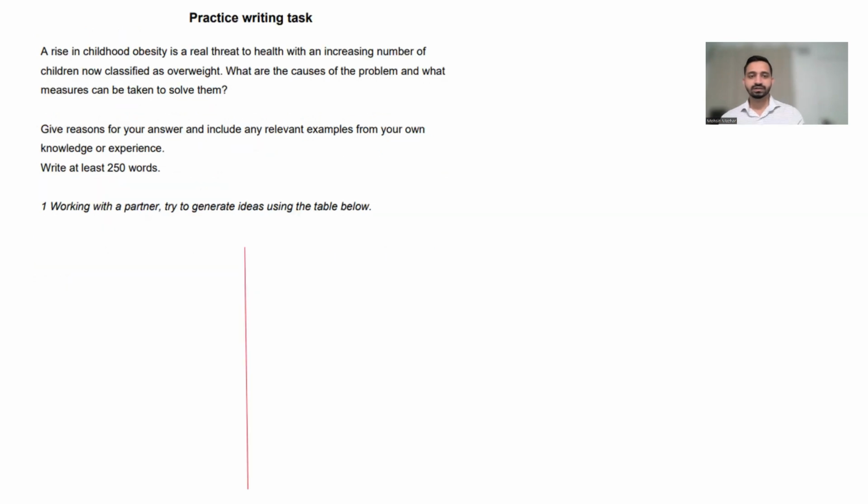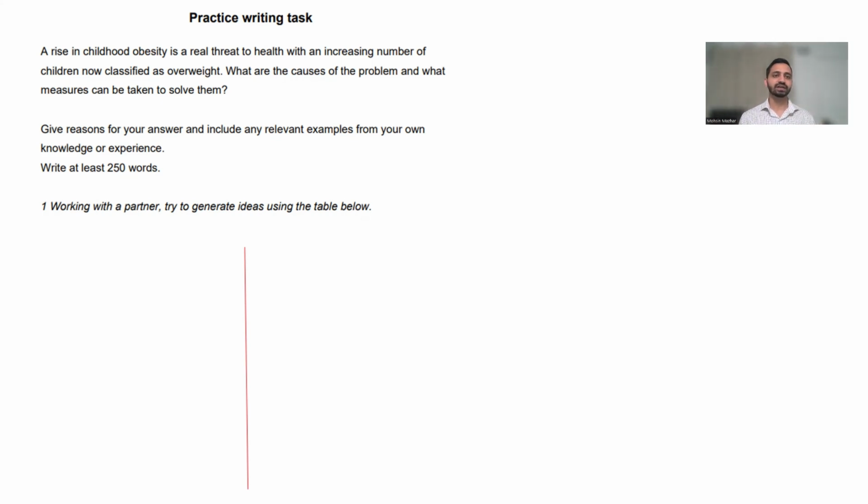All right, this one is a homework activity for you. So please use this opportunity to write the whole essay. I'm going to give you a prompt. Think about your ideas. So here I'm going to just give you a table for generating ideas, and then you're going to write an essay. So I'll read out what you need to do. This is an activity. I'm happy for you to send me through your response, and I'm happy to provide feedback if you do so. Get in touch with me with your essay and I will provide you the feedback if you require that. All right, so let's look at this activity.